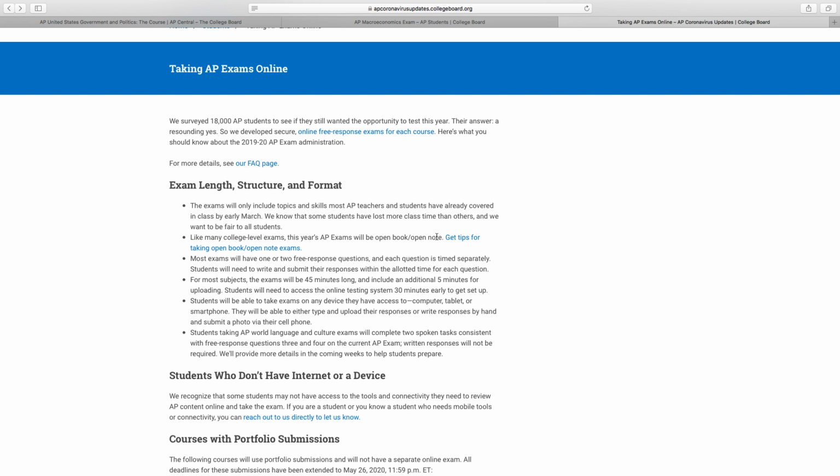However, even though they say that, if you get bogged down trying to look up answers and trying to look through your notes too much, you're just simply going to run out of time. They're giving you 25 minutes for this argumentation essay. There's been some changes to that. I'll explain that in a second. There's some good changes to that. And then they're going to give you 15 minutes for the concept application question.